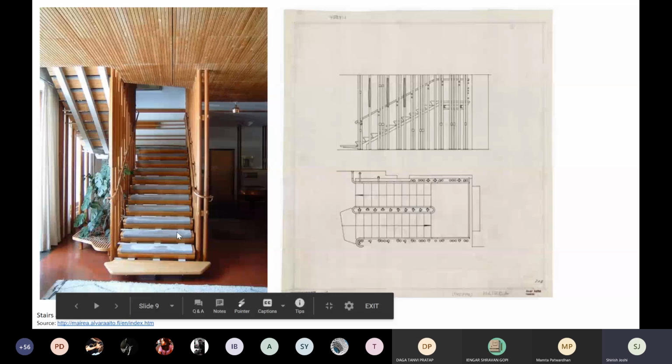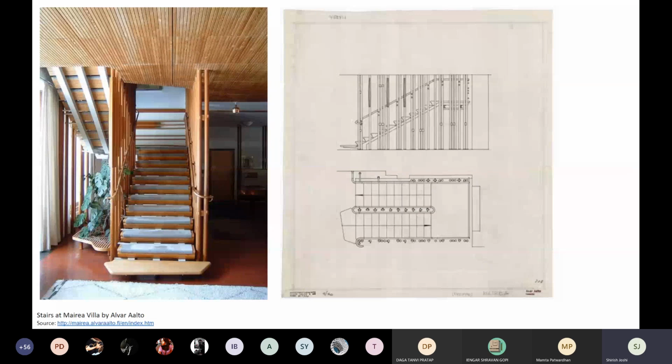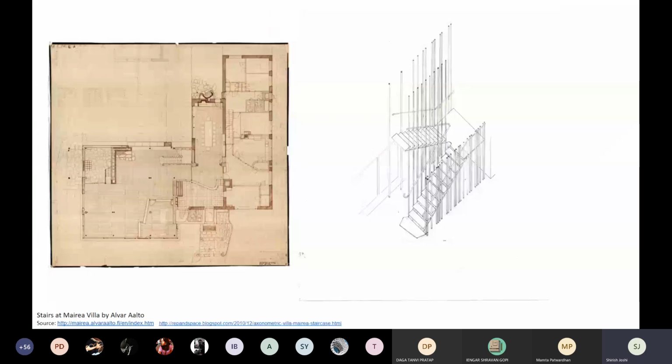This is another very interesting way in which the staircase is created. I'm showing you a plan of Villa Maria, and I want you to see where the staircase is located vis-a-vis the rest of the house. The staircase almost in this case is at the corner fulcrum of the overall plan.